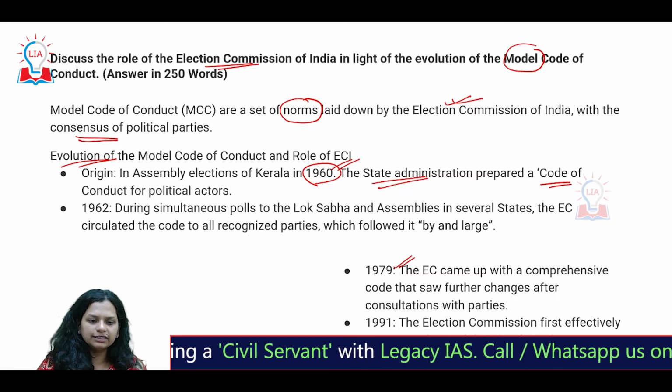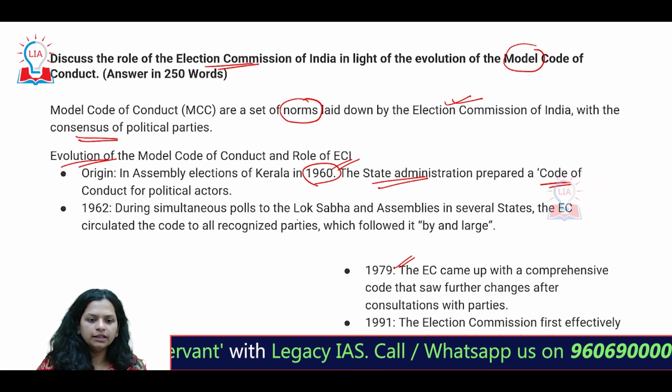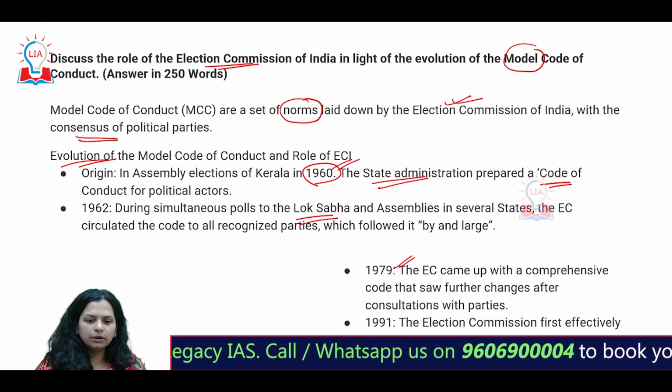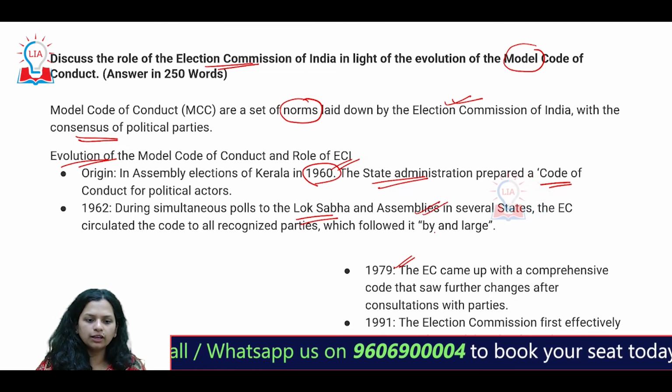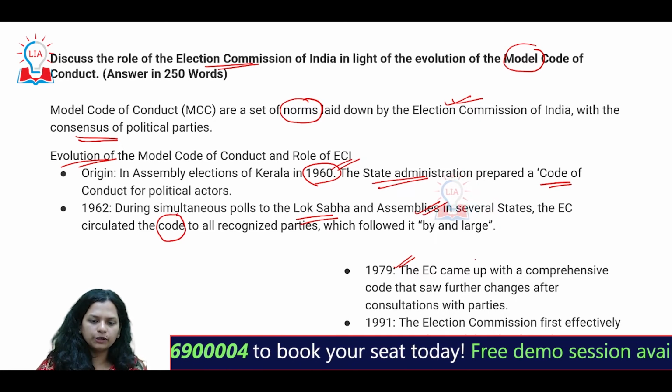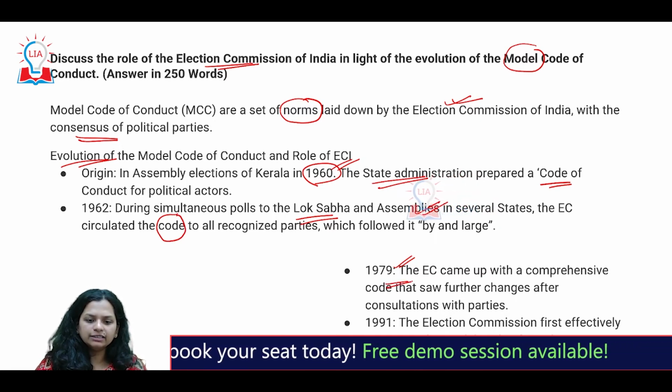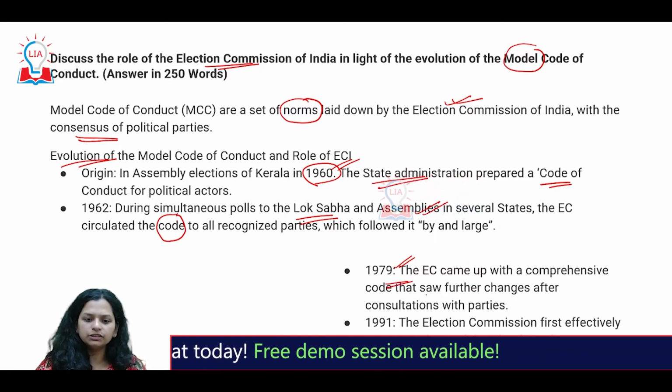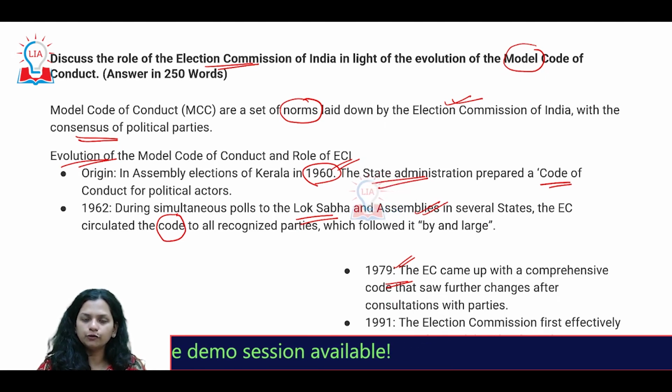But in 62, we also had polls, the Lok Sabha and the assemblies, also talking about similar kinds of codes being incorporated. When we look at 79, the Election Commission comes up with a formal set of these codes and identities.